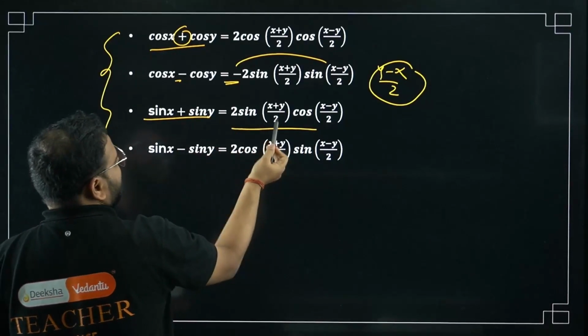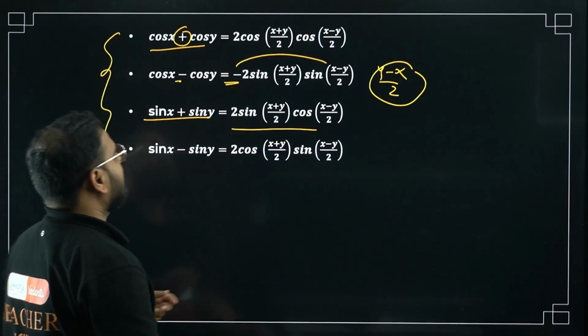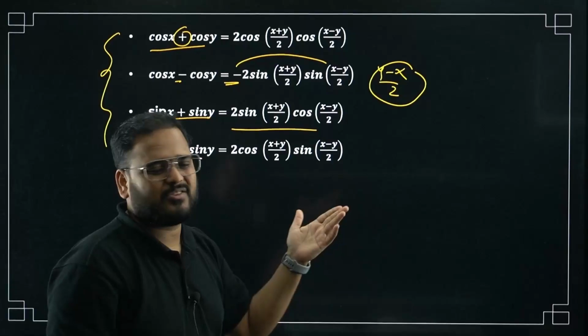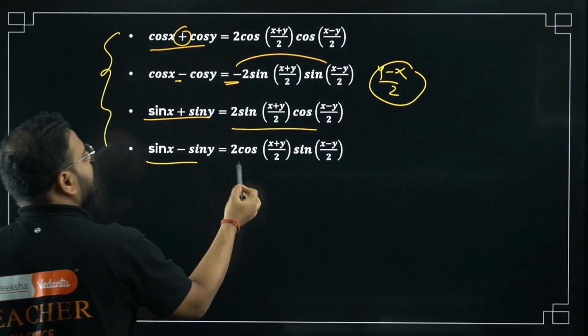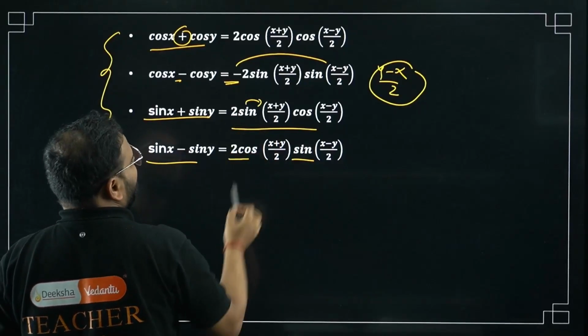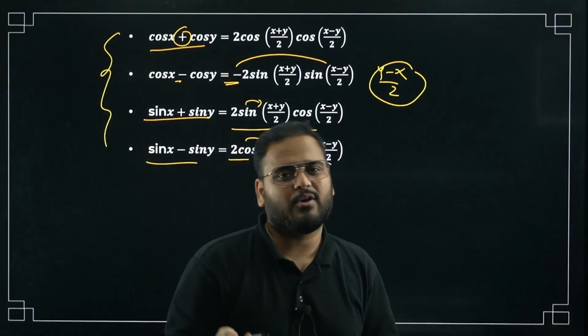If it is plus, it will become simply 2 sin of (a plus b) by 2 and cos of (a minus b) by 2. I have taken a plus b and a minus b. In this case, I have taken x and y. You can take anything, that's not relevant. Whenever there is a minus sign, you get 2 cos and sin. So, sin is operating on x plus y, here cos will operate on x plus y. I know this formula is a little difficult to remember, but you have to remember it anyway.